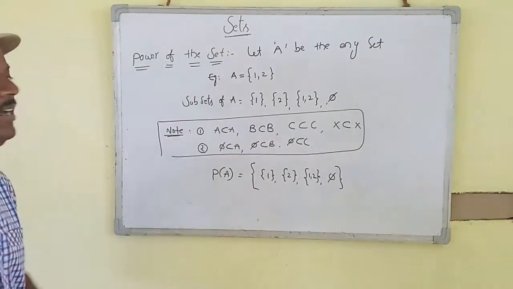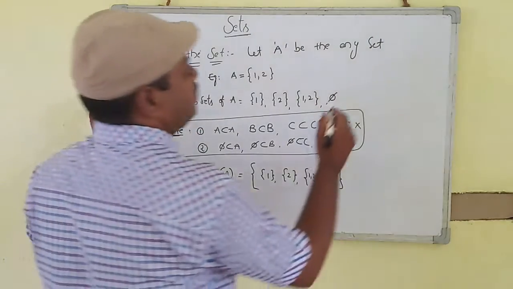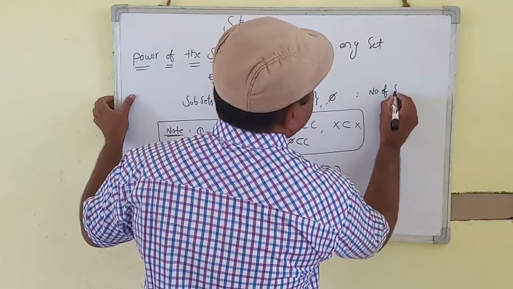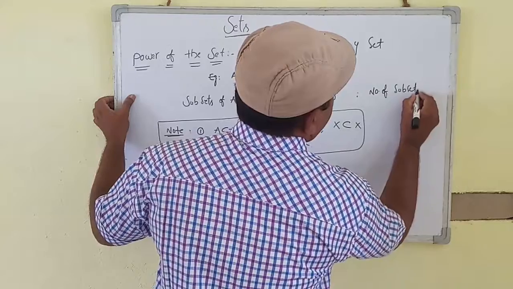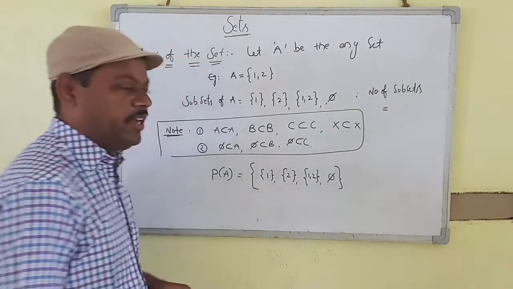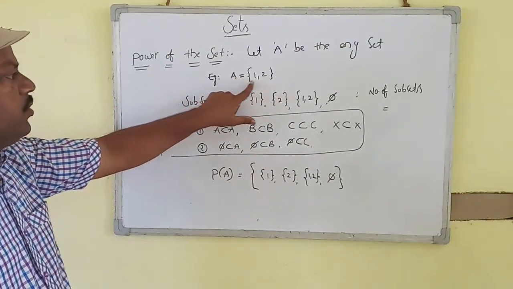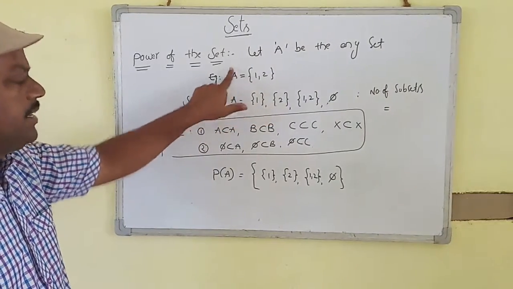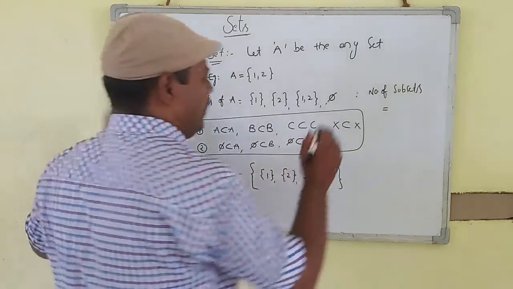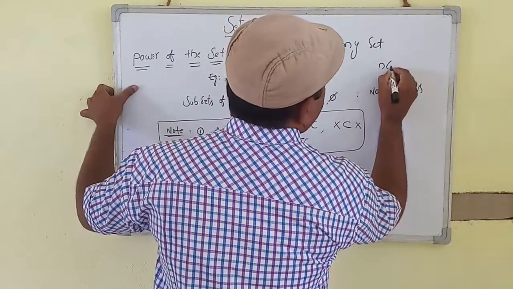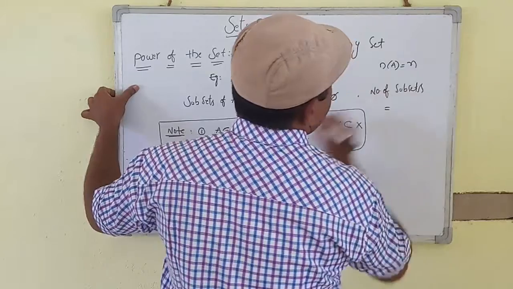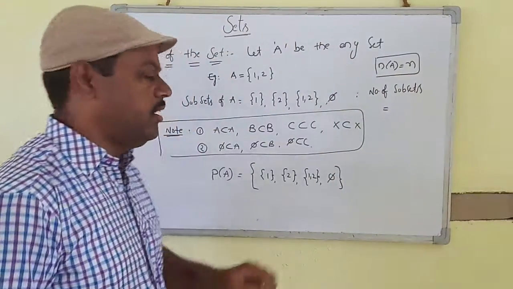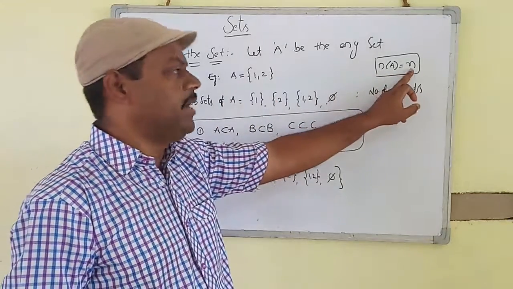Students, now observe the number of subsets. Suppose a set contains n elements, that means the cardinal number n(A) is equal to n. A set containing n elements.